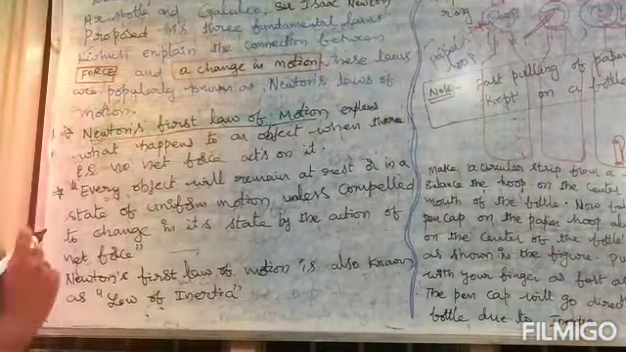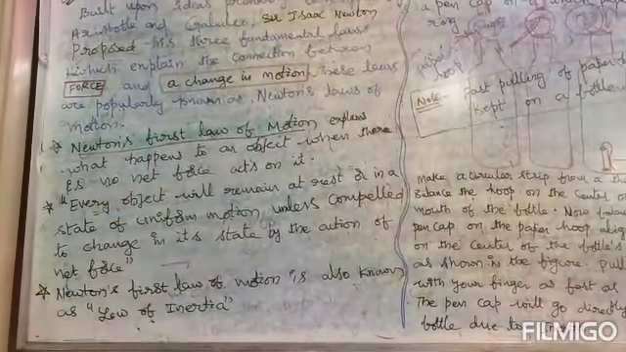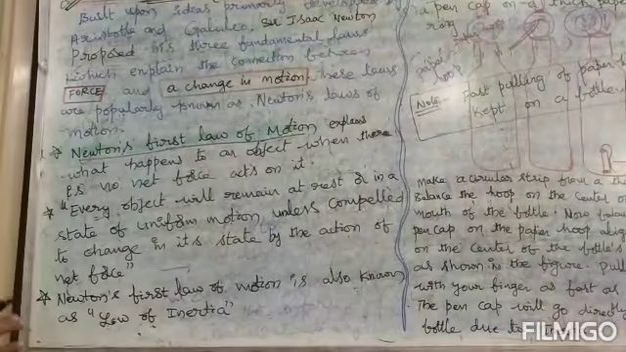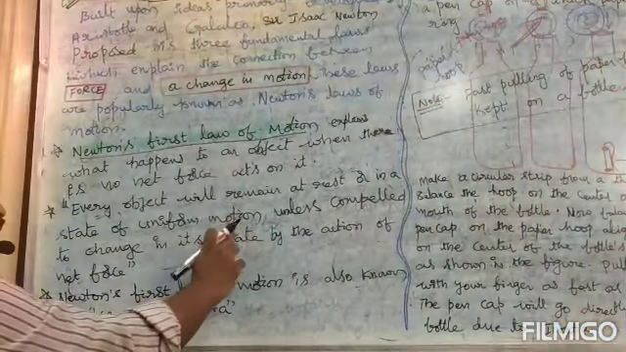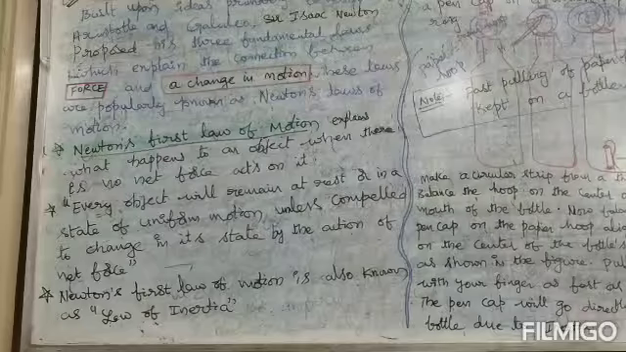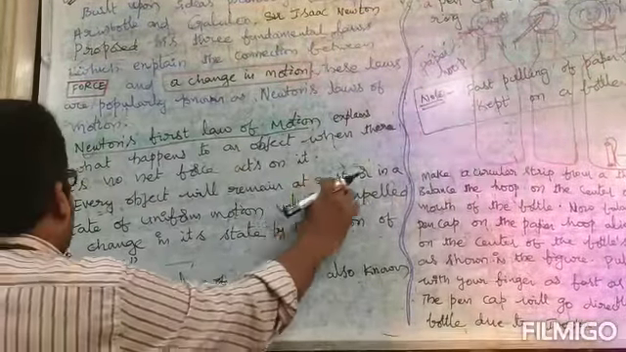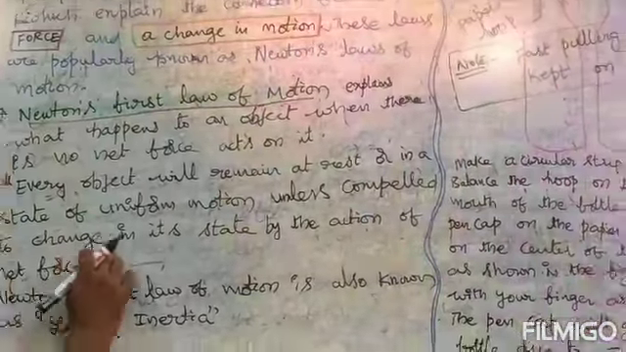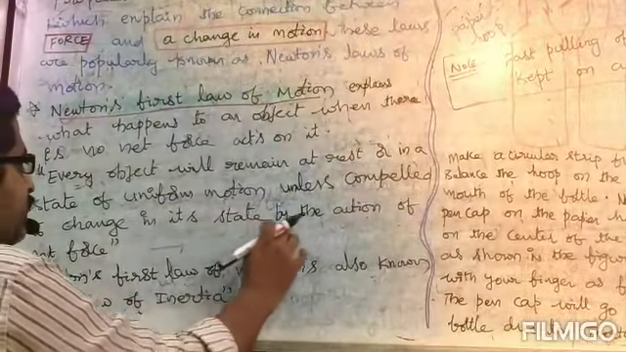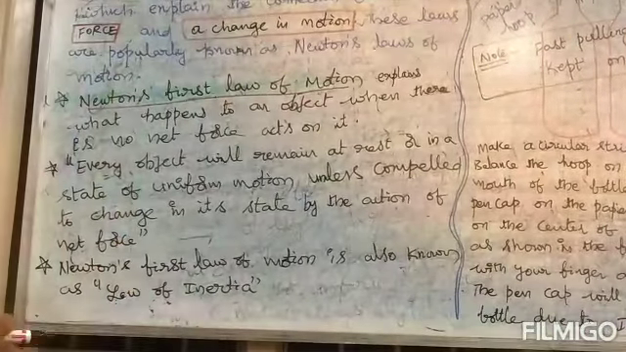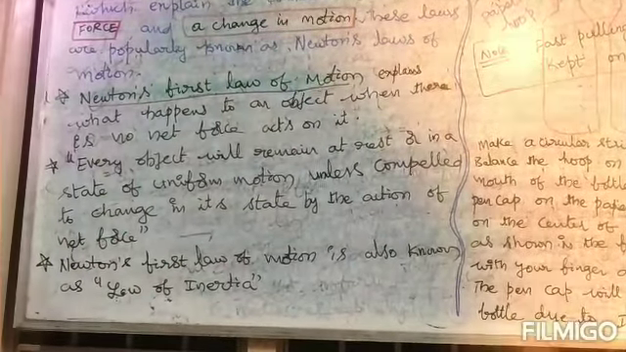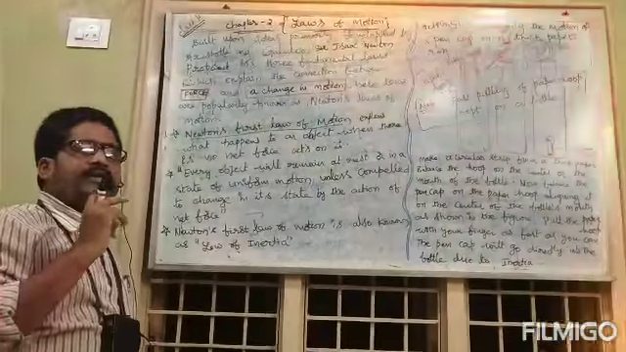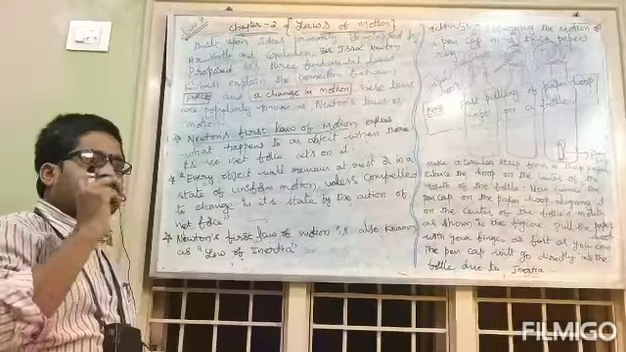What does the statement of Newton's first law of motion tell? Every object will remain to continue in the state of rest unless acted upon by an external force to change its state. Every object will remain at rest or in a state of uniform motion unless compelled to change its motion or state by the action of a net force. Every body continues to be in its state of rest or of uniform motion in a straight line unless acted upon by an external force to change its state.